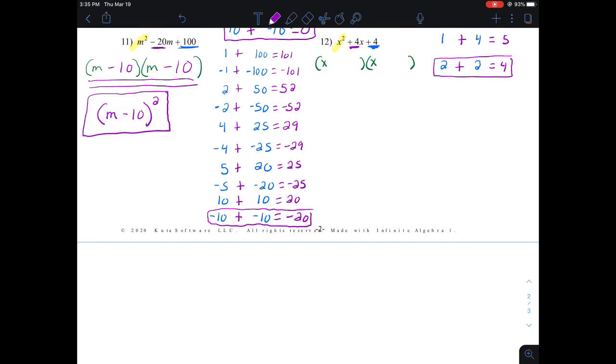So both of these binomials with the x's have to have a positive 2 on the inside to create that product if I multiplied it out. We've got one step to go because it's the same x plus 2 times itself. I'm going to write my final answer as x plus 2 to the second power.